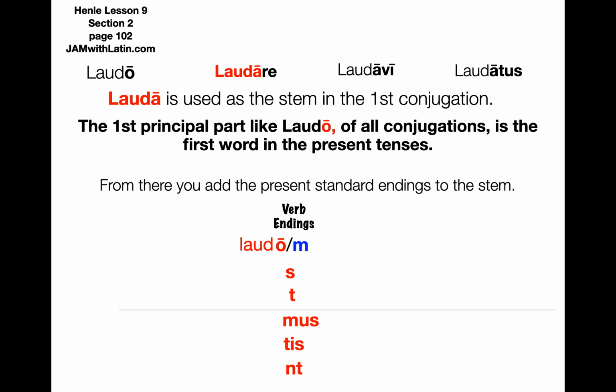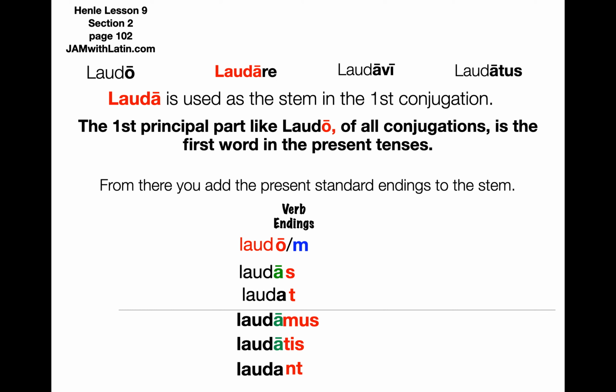So, in the first conjugation, we're not using the m ending, only the o, and the first principal part is laudo. From there, I add the stem of the conjugation, which is lauda. See? Now I have all my verb conjugations. Laudo, laudas, laudat, laudamus, laudatis, laudant.